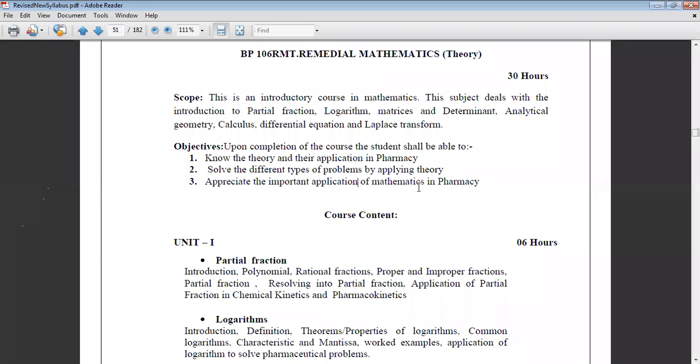Kindly mute your microphone. There are 35 marks for your theory part of remedial mathematics, and 15 marks which is internal, which you have to score. So 35 plus 15, the total mark of this subject is 50, and from those 50 marks you have to get pass marks in both separately.